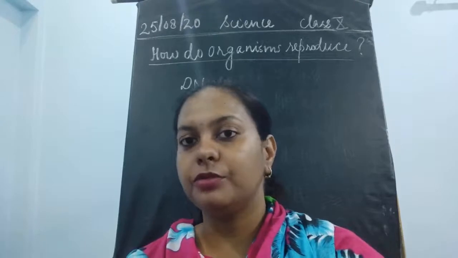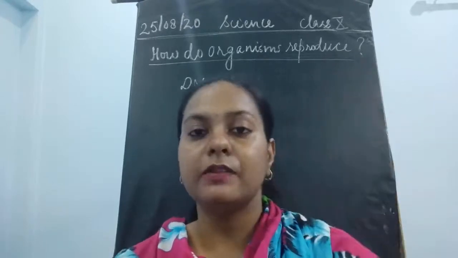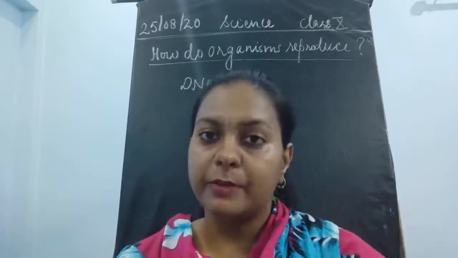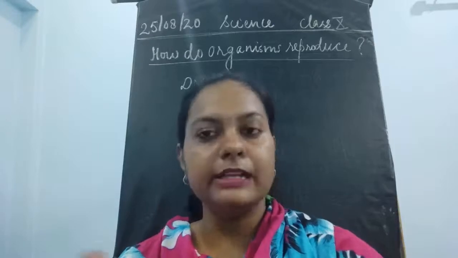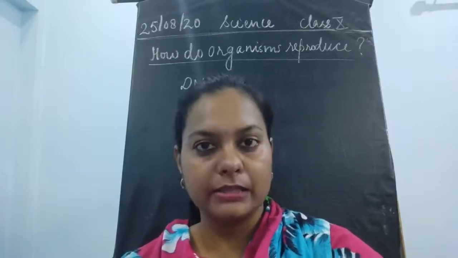Now we see so many plants, animals, birds, insects, reptiles and amphibians, and the diversity is very big. So how has this diversity taken place?